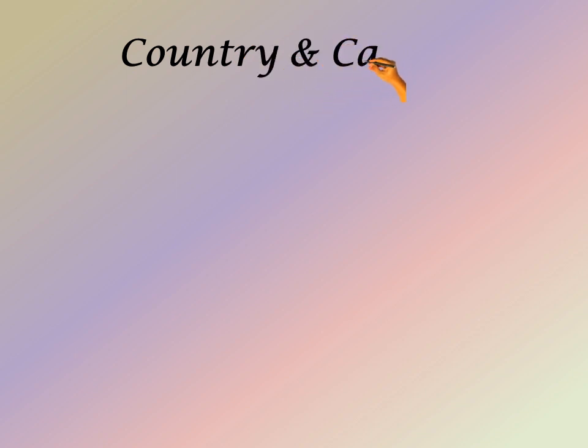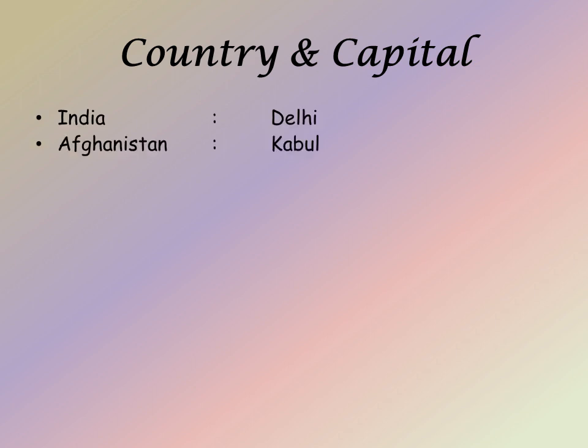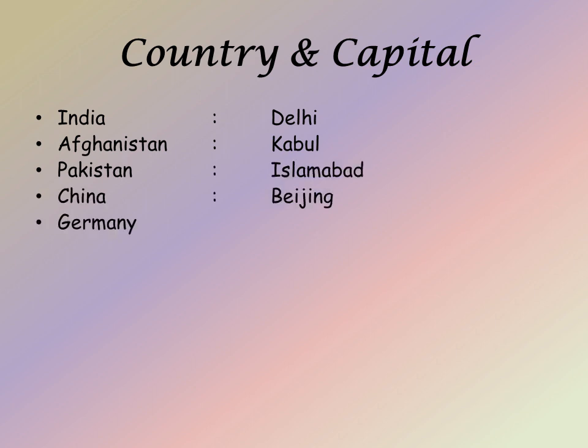The other kind of relationship we are going to see is country and capital. The capital of India is Delhi. The capital of Afghanistan is Kabul. The capital of Pakistan is Islamabad. The capital of China is Beijing. The capital of Germany is Berlin. The capital of Greece is Athens.